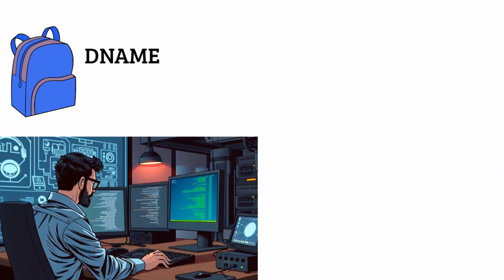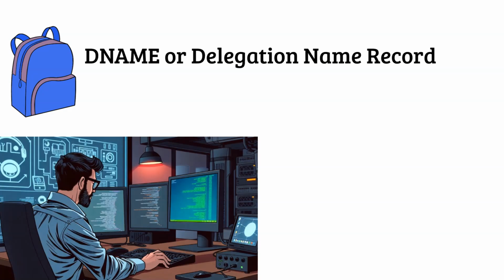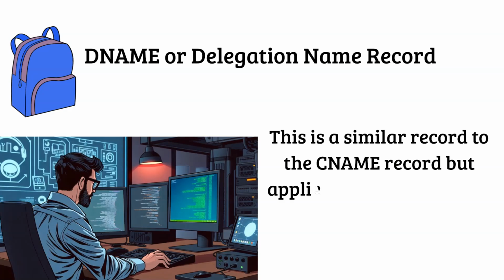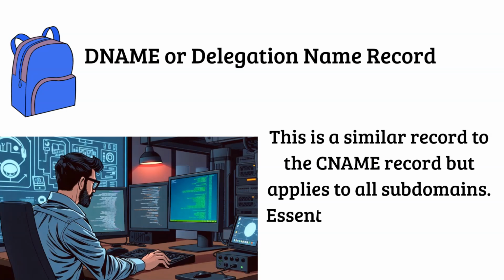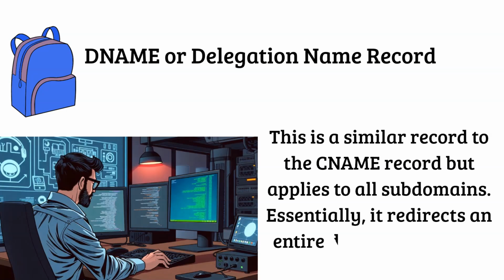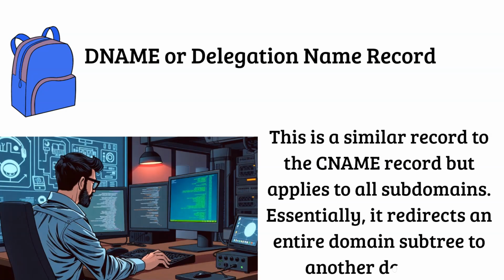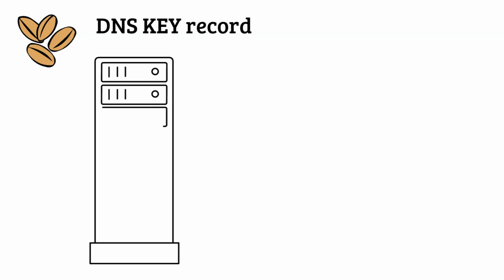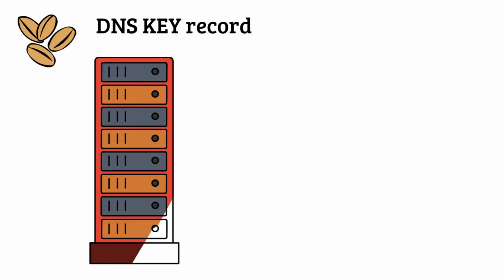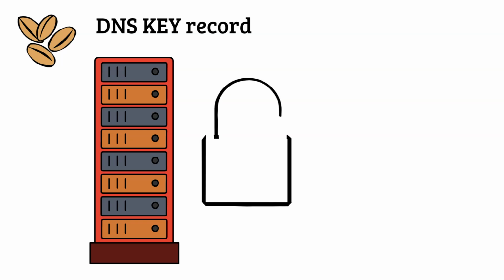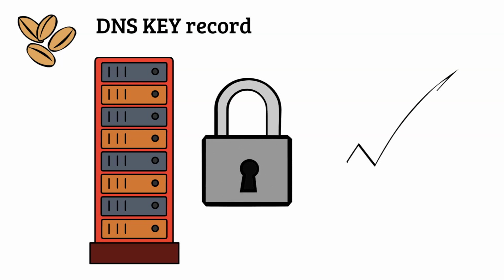Furthermore, we have DNAME or delegation name record. This is a similar record to the CNAME record, but applies to all subdomains. Essentially, it redirects an entire domain subtree to another domain. Additionally, there is the DNS key record. This type stores public keys used in DNS security extensions to verify the authenticity of DNS responses. This ensures integrity and prevents spoofing.